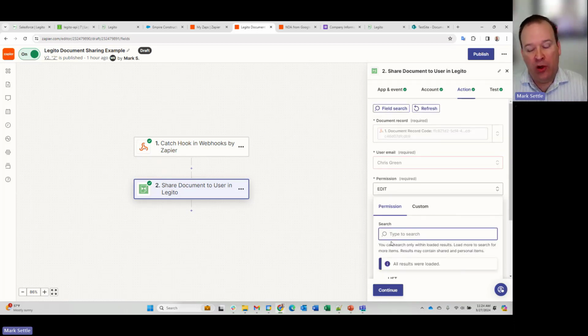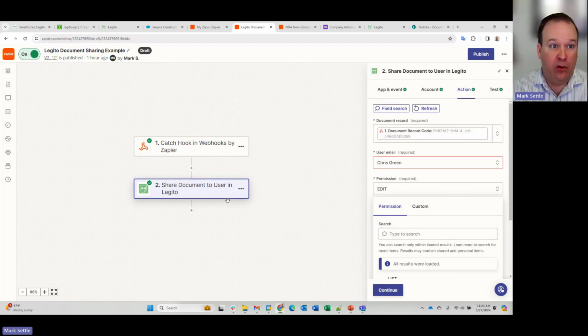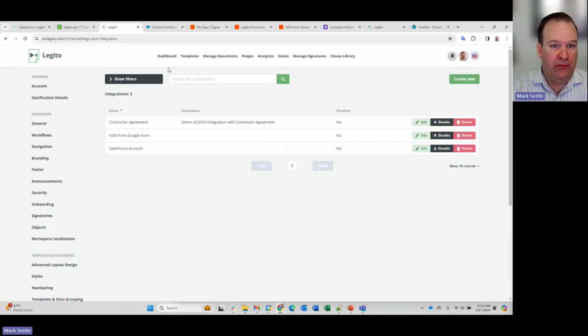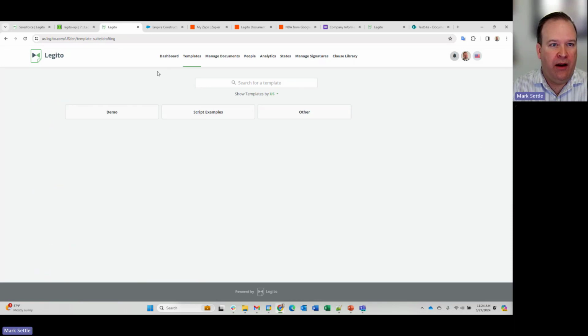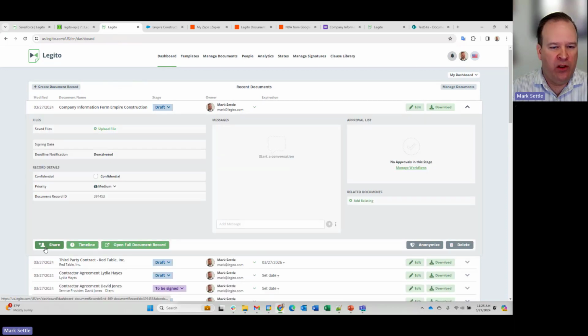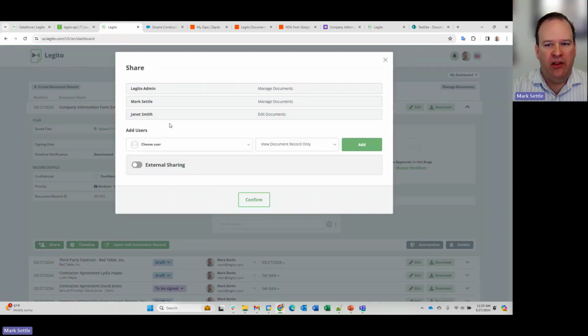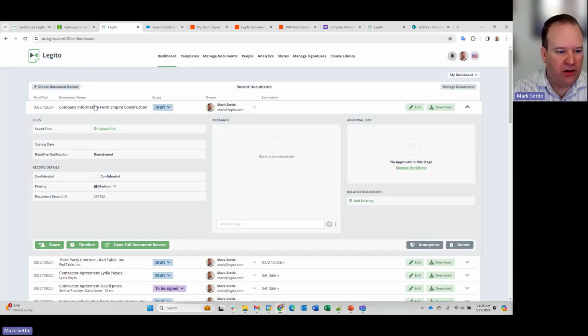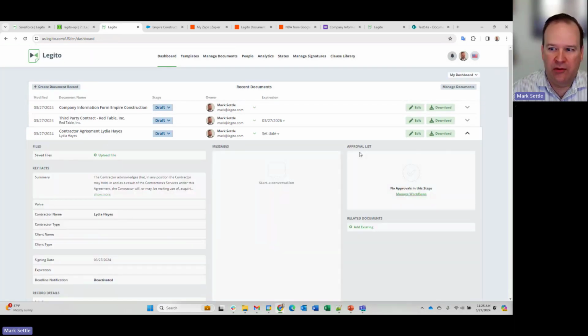And so there are a number of elements that I can have. So for an example here, if we go back to our dashboard and the document we created, if I were to look at that document again in the share window, you can see that document's not the one I'm running this on. It's my contract agreement. I have this set to a specific document.